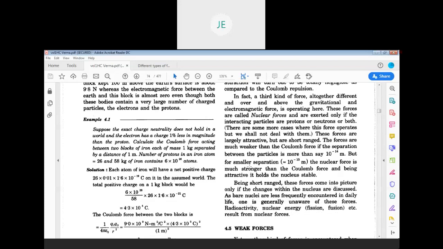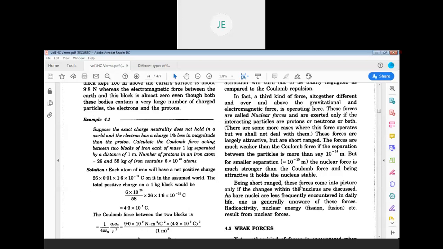They will act only for a small separation of around 10 power minus 15 meter, and it is very strong at such separation compared with the Coulomb force and gravitational force. Nuclear force is strong, but it is very short range.